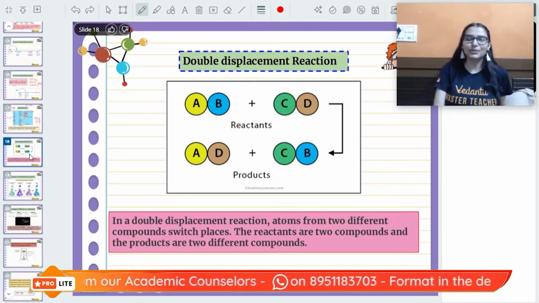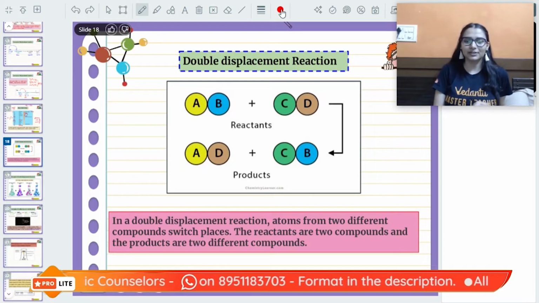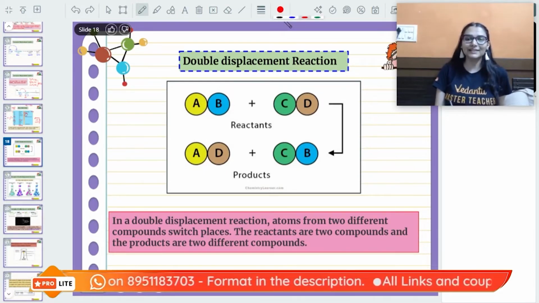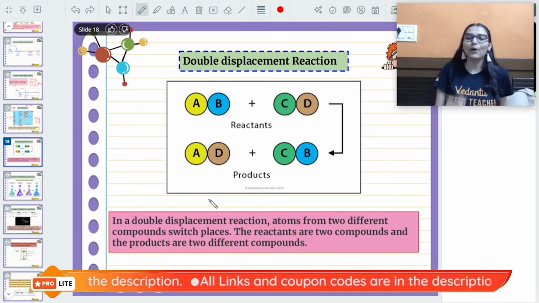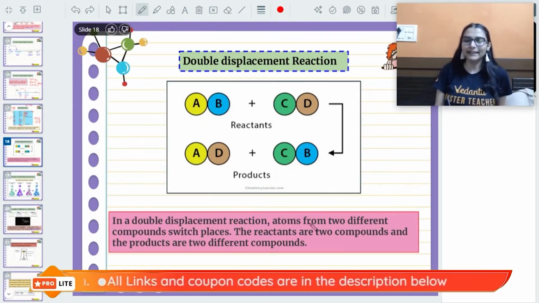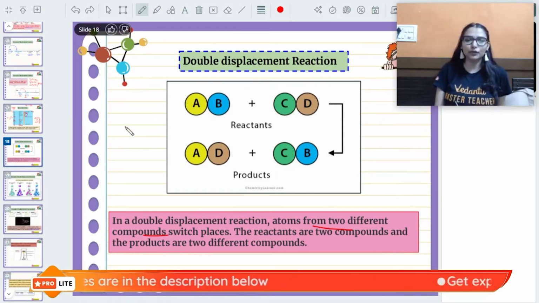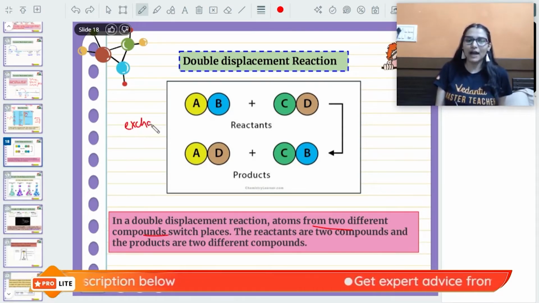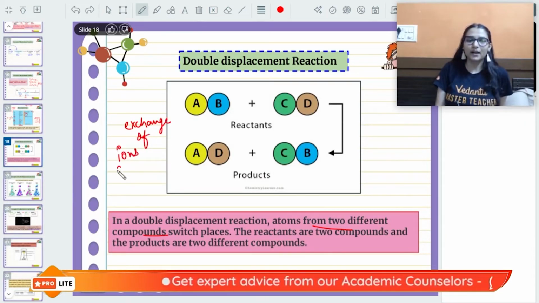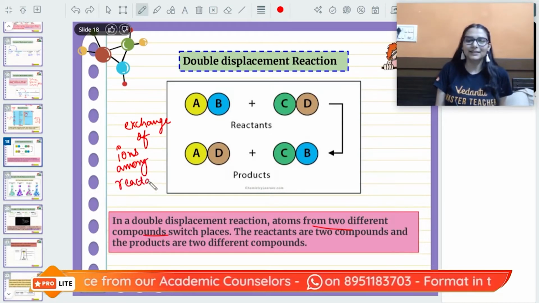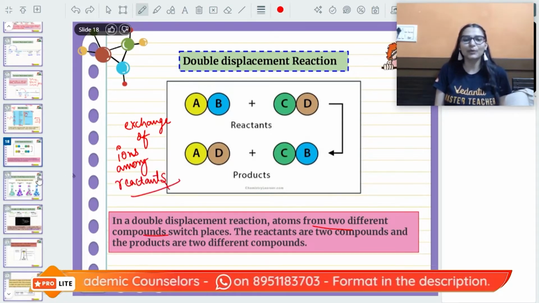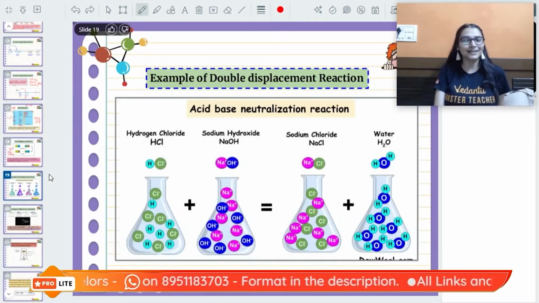So the next one we have is the DD reaction. In a double displacement reaction, what is going to happen? There would be exchange of ions among the reactants. It is written here that atoms from two different compounds switch places. A better definition would be exchange of ions among reactants. Okay, so it's a DD reaction, double displacement. Let's understand it with an example.